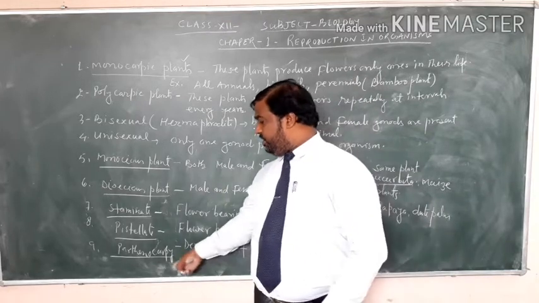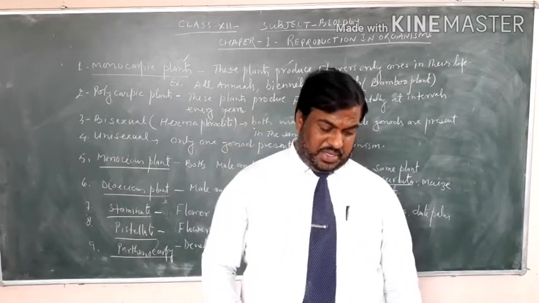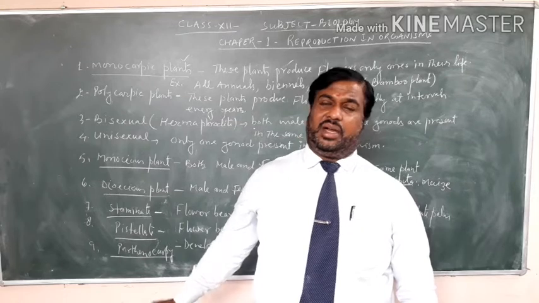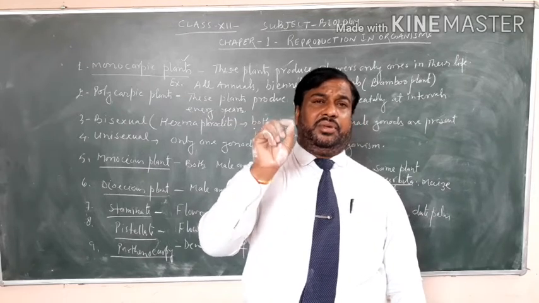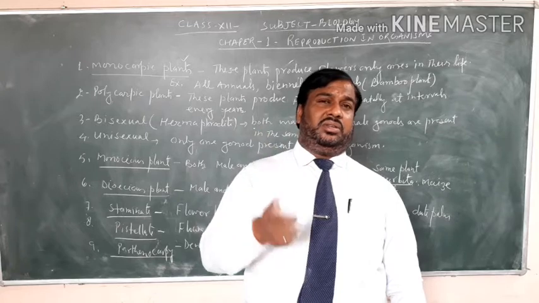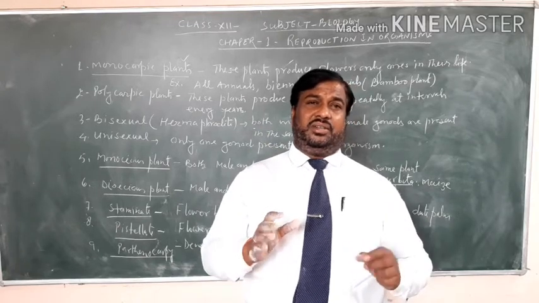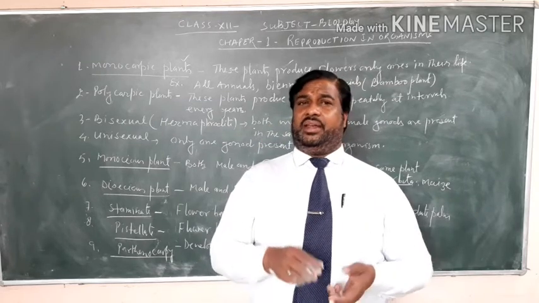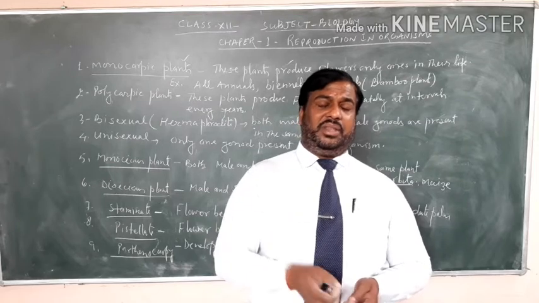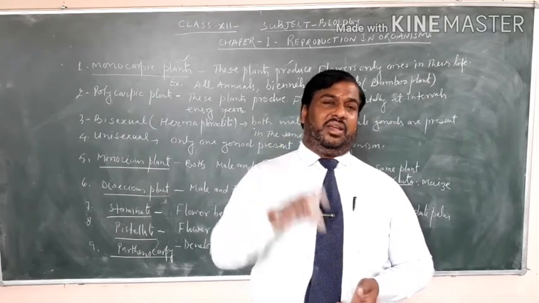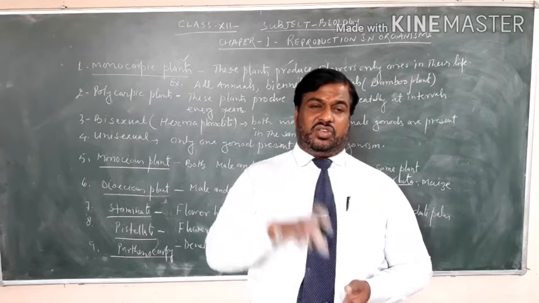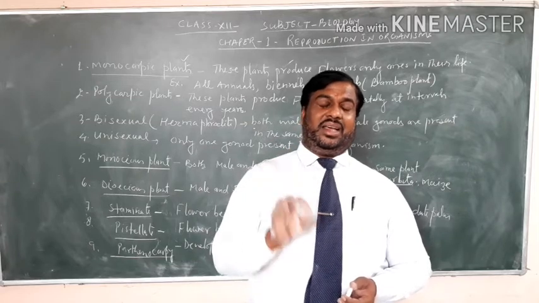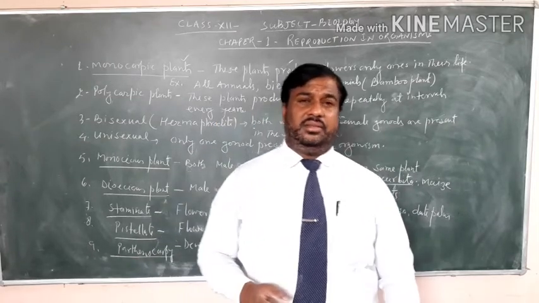Next is about parthenocarpy. Earlier I told you about parthenogenesis, but this is parthenocarpy. It is the development of fruit without seed, which means the fruits don't have seeds. For example, banana. We can induce parthenocarpy with the help of certain hormones like auxins and gibberellins. So auxin and gibberellin help in parthenocarpy, which means the production of seedless fruits.